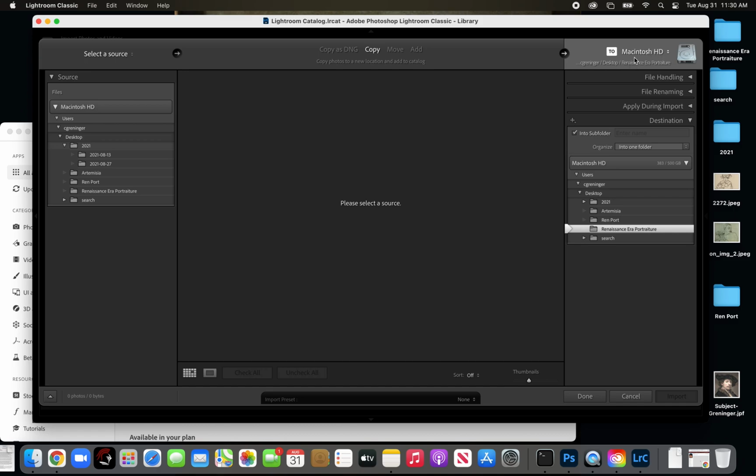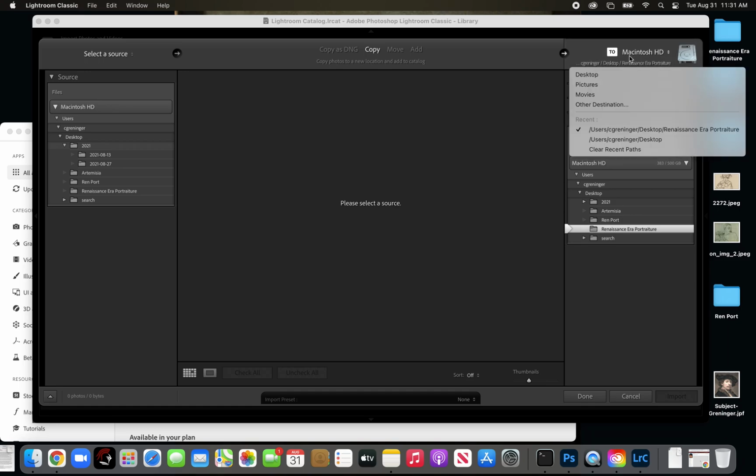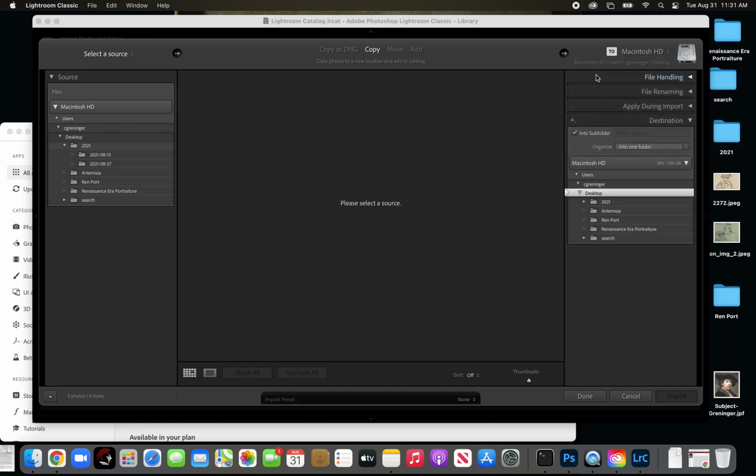So you can click on this, and then you'll have a screen that will actually show you where to go. Like if you wanted to choose your desktop, that's fine. And then these are all the ways in which you would label your photos when you are importing them.